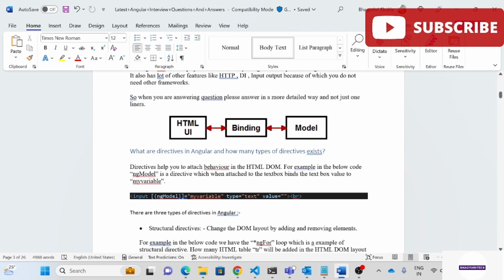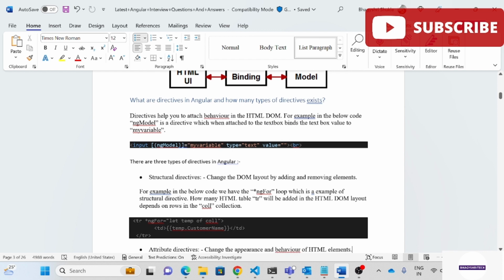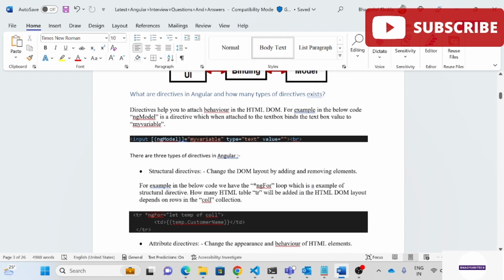Coming to the types of directives in Angular, there is the structural directive. A structural directive changes the DOM layout by adding or removing elements, using syntax like if or for. I have attached one example: ngFor let temp of call one. The values of this call one are transferred into temp one, and this temp one binds all the entities like customer name, customer ID, customer date. So it is a structural directive where you add or remove elements for your project, for your component.